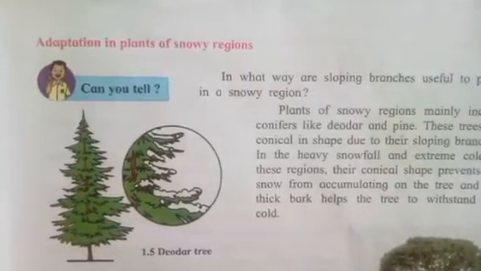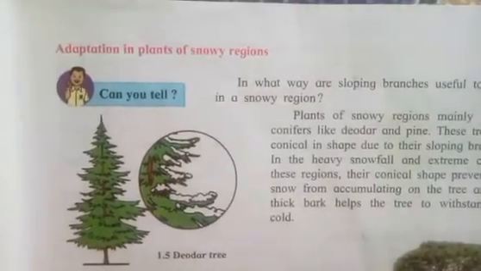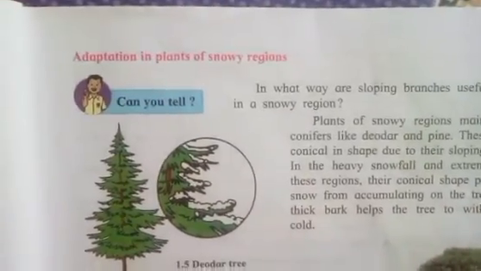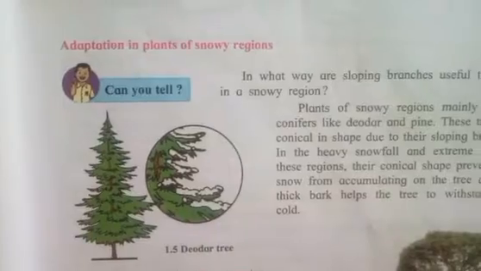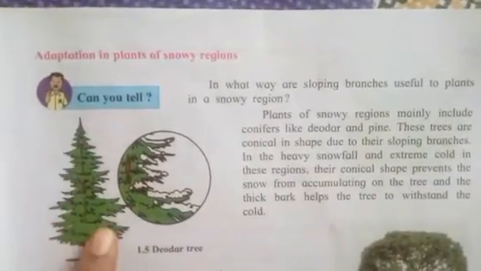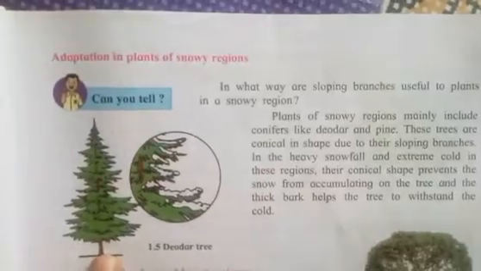Now the next topic is adaptation in plants of the snowy region. We have also discussed these plants of the cold region. Snowy region means cold region. These kinds of trees are mostly found in snowy regions. Why?